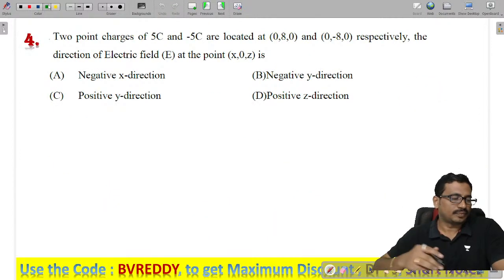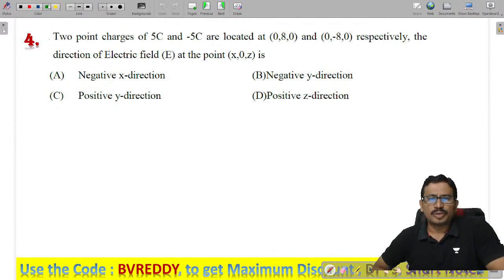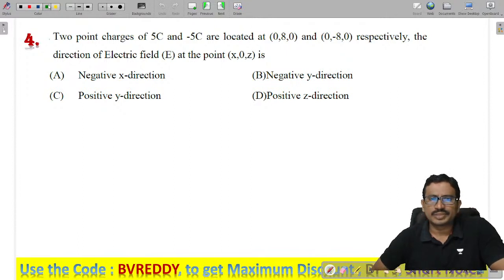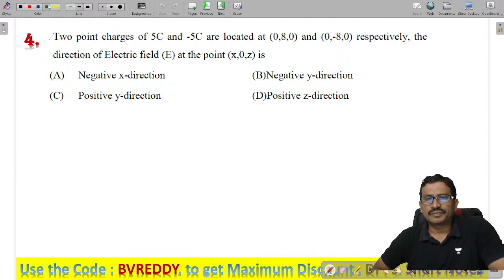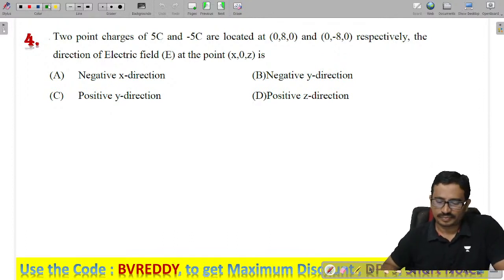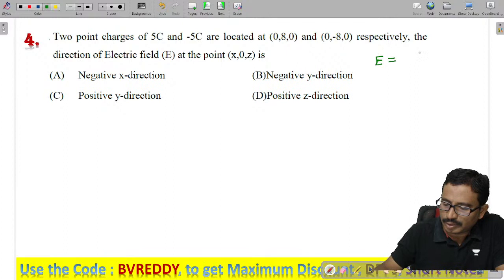Next one. Two point charges, 5 coulombs and minus 5 coulombs, are located at the given locations. Now they are asking to find the direction of the electric field at a point (x, 0, z). So what is basically the electric field formula, which is given as kq by r square into ar cap.